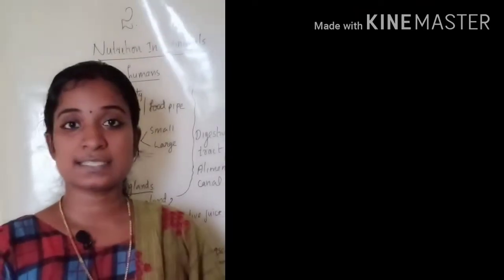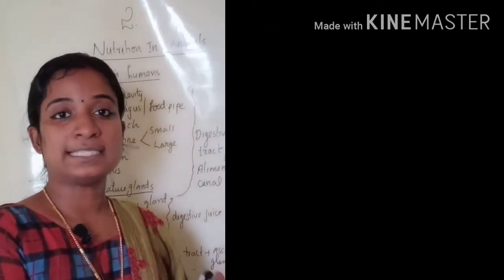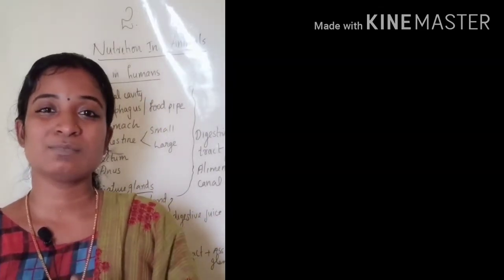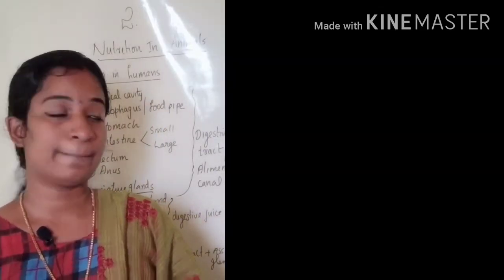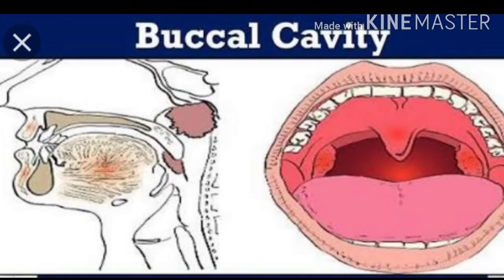Okay, so digestive system means it is a system which contains the digestive tract and the associative glands. So let us learn more about these compartments and the associative glands. Okay. Now let us discuss the buccal cavity or the mouth cavity.